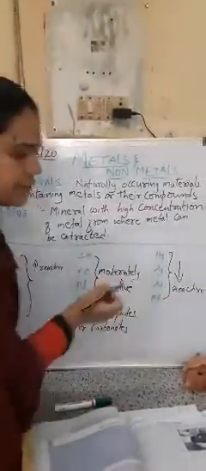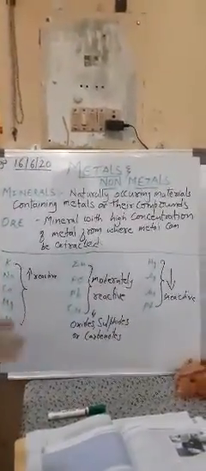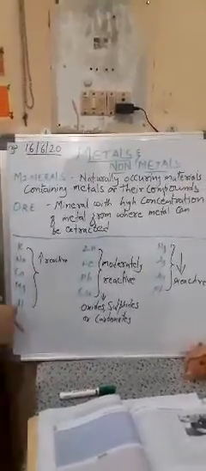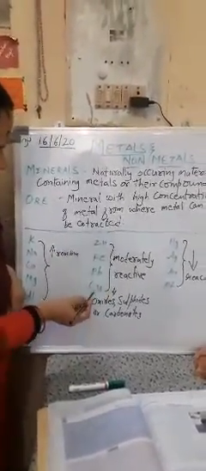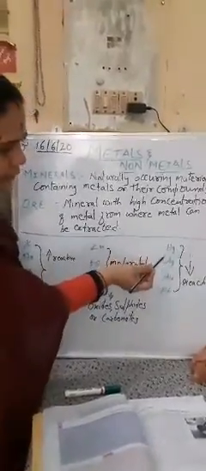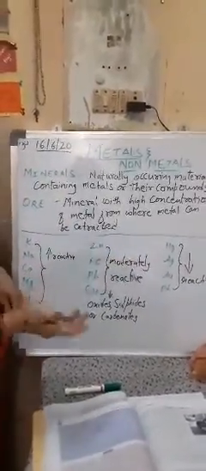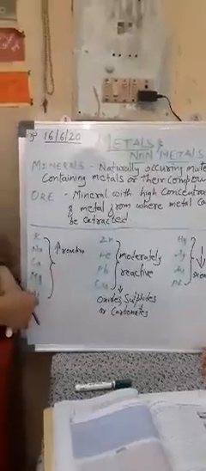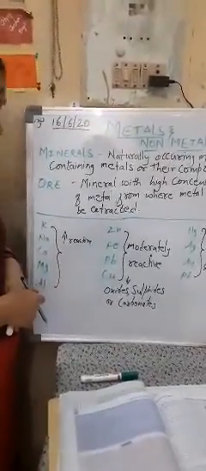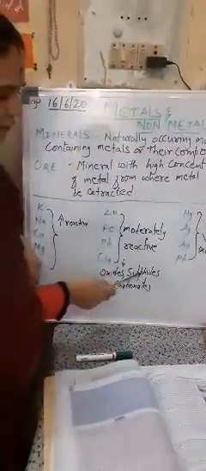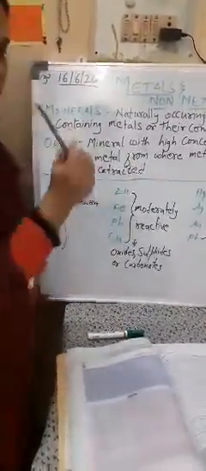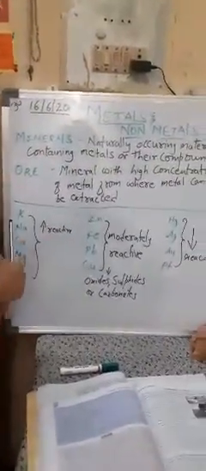And since these are least reactive, most of the time they don't react with other elements. But you have an exception here, like copper, mercury, silver. They will be found in both their free state as well as in their compound state, and preferably in what kind of compound state? Mostly in the form of your sulfides or carbonates.